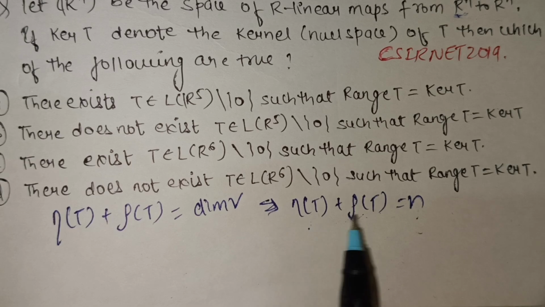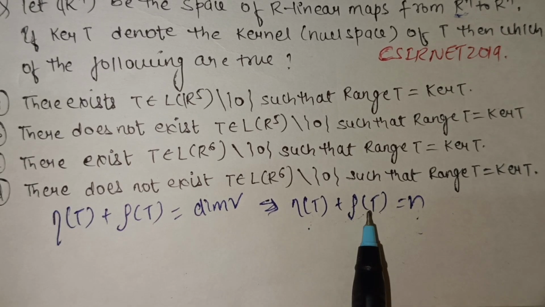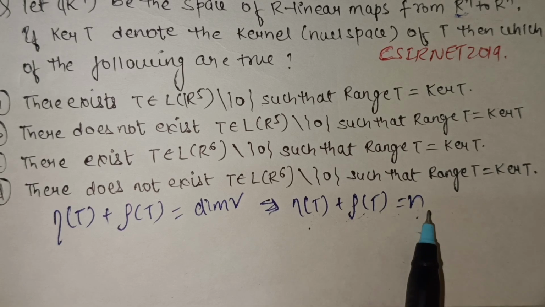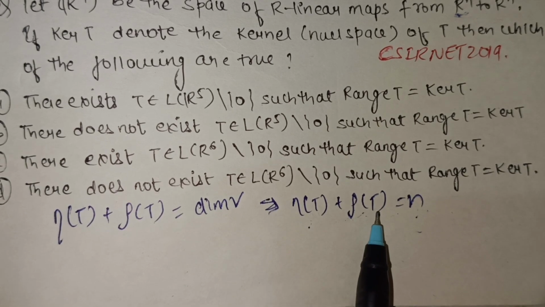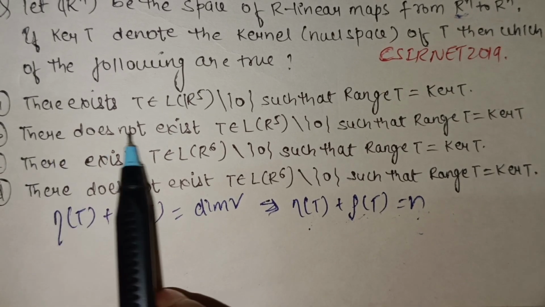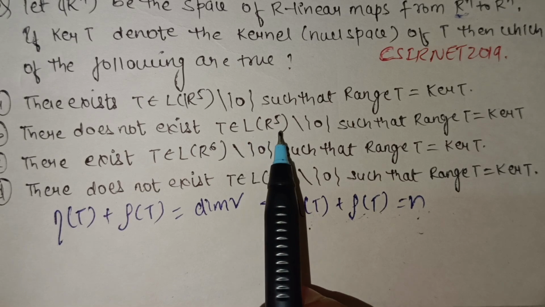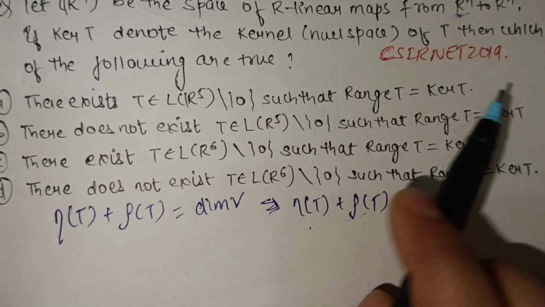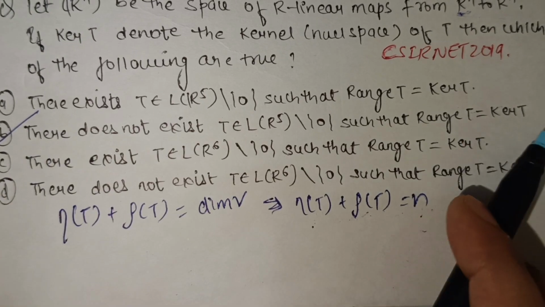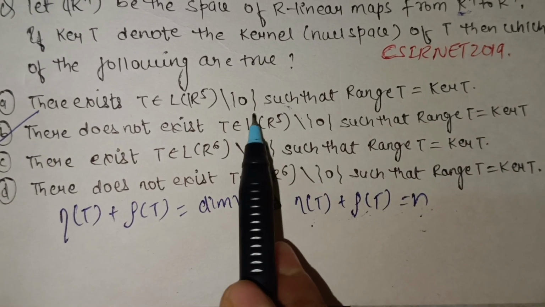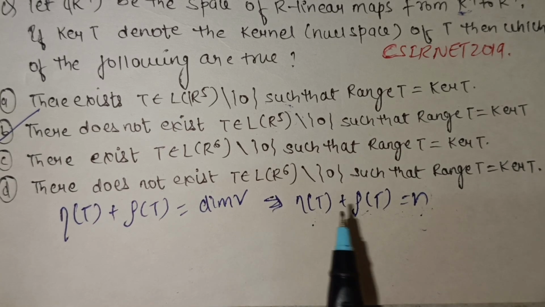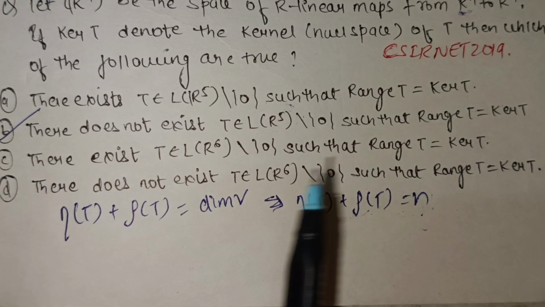If n is even, then it is possible that rank of T and nullity of T are equal, because in the case of odd, if n is odd, then this is not possible. So here there does not exist T belonging to L(R5), T not equal to 0, such that rank of T is equal to kernel of T, because in R5 it is not possible that both rank and nullity have the same dimension.